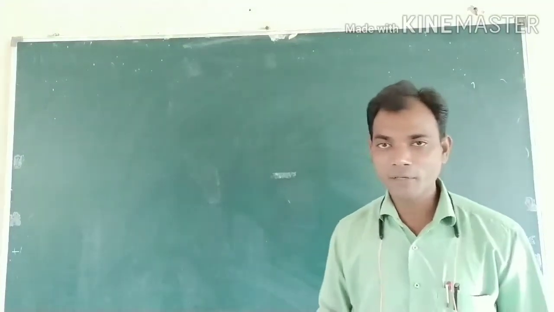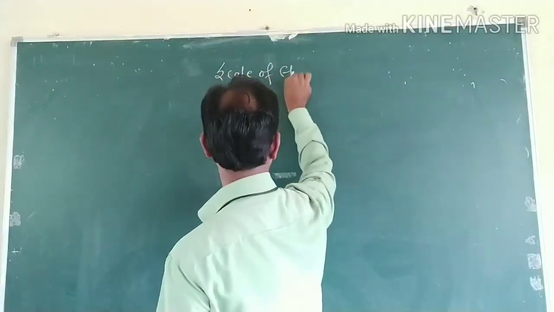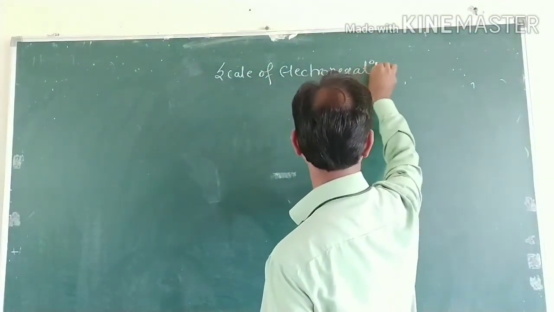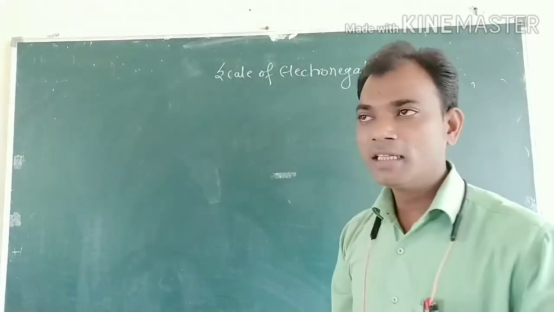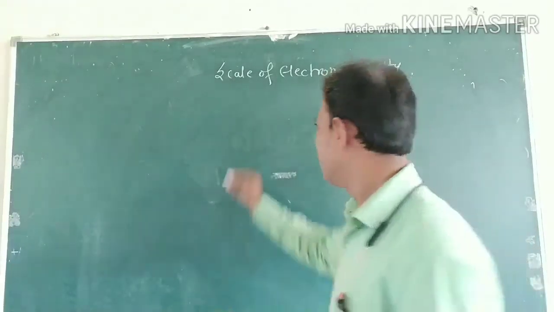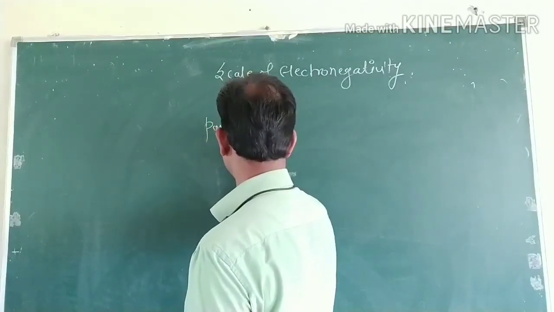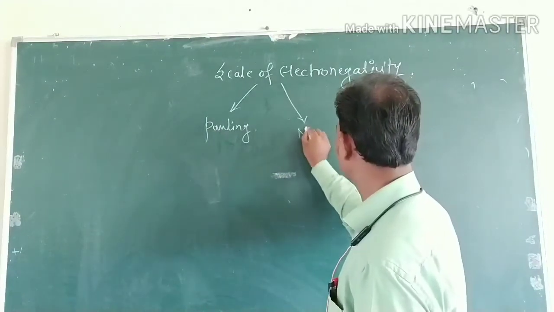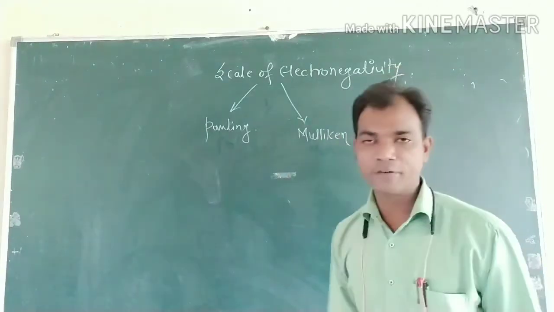Today we discuss the scale of electronegativity. There are two scales of electronegativity. The first one is the Pauling scale of electronegativity and the second one is the Mulliken scale of electronegativity.